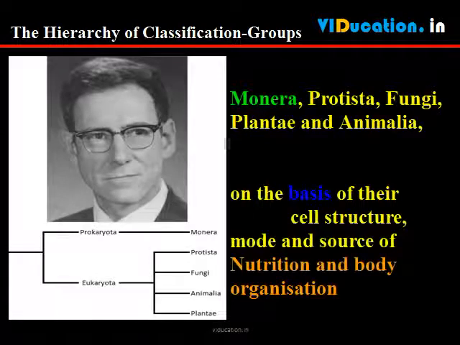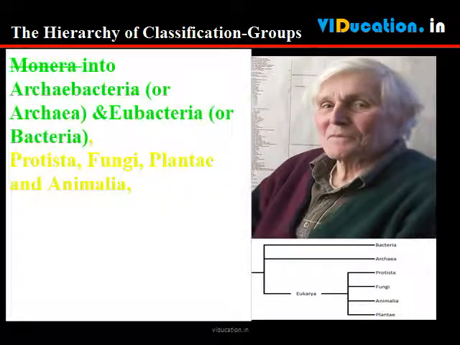Biologists, such as Ernst Haeckel 1894, Robert Whittaker 1959 and Carl Woese 1977 have tried to classify all living organisms into broad categories, called kingdoms. The classification Whittaker proposed has 5 kingdoms, Monera, Protista, Fungi, Plantae and Animalia, and is widely used. These groups are formed on the basis of their cell structure, mode and source of nutrition and body organization. The modification was introduced by dividing the Monera into Archaebacteria or Archaea and Eubacteria or bacteria is also in use.